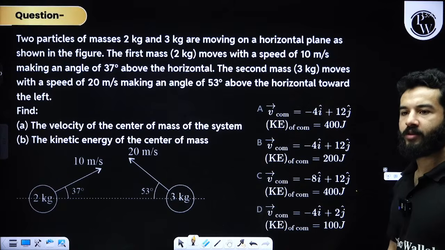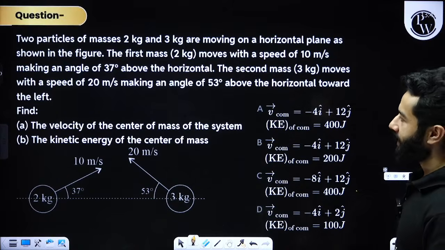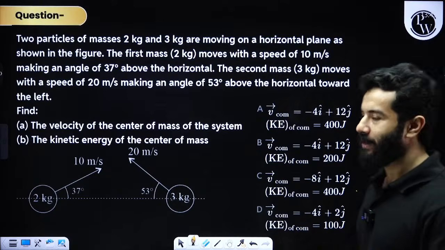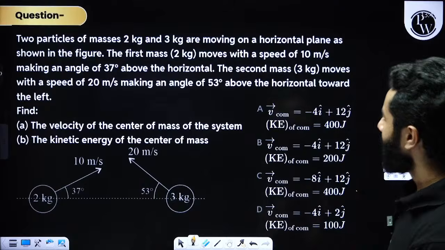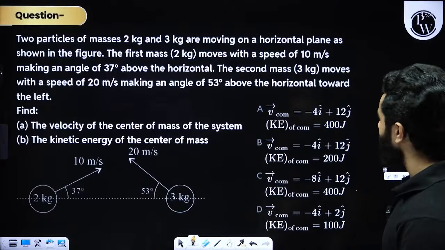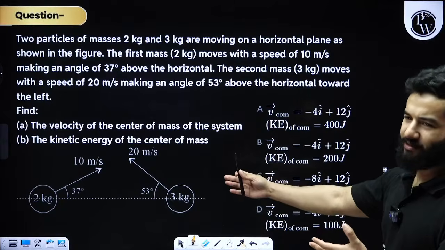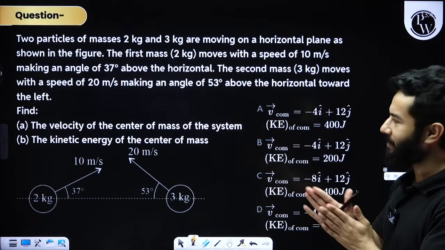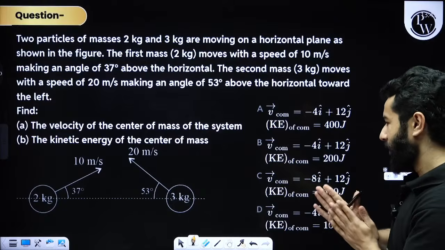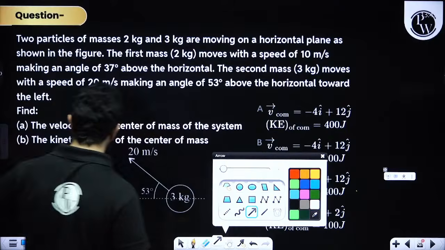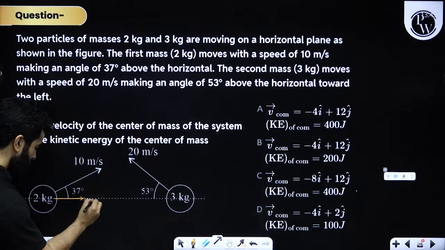Be quick. In this question again, they are saying we have got two particles of masses 2 kg and 3 kg, and these are moving on a horizontal plane as shown in the figure. The first mass, 2 kg, moves with a speed of 10 meter per second, making an angle. Whatever they have given, they are simply writing the same thing over there. So in these types of problems, what you can do is simply write these in the vector form.